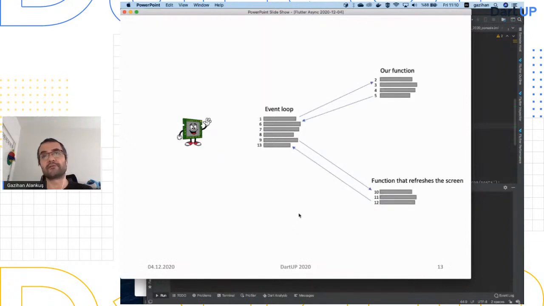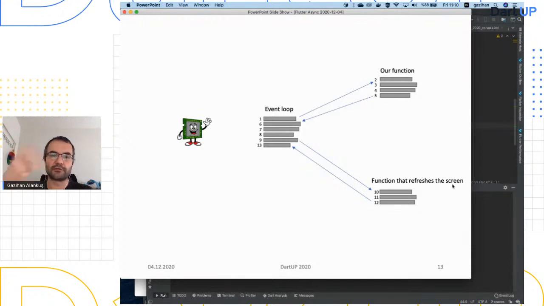So in Dart and in Flutter, we have an event loop, and in our event loop, we have a bunch of functions that we are writing and giving to the framework, right, in our app. And in the event loop, in the framework, in Flutter, there is a function that refreshes the screen, right? So this is when you touch and then you pull down, it scrolls.